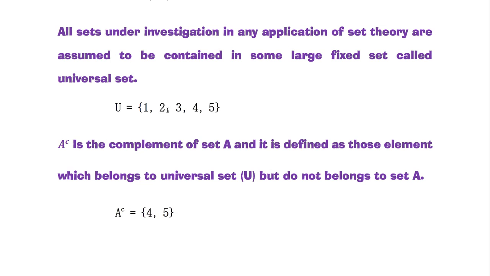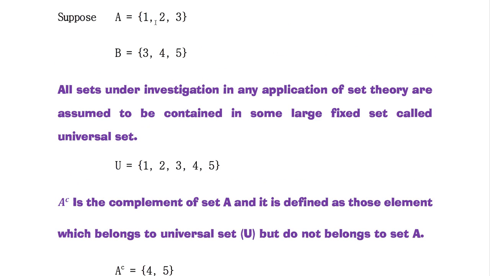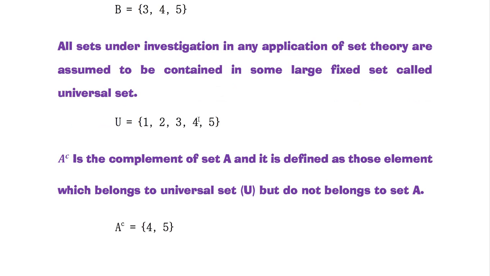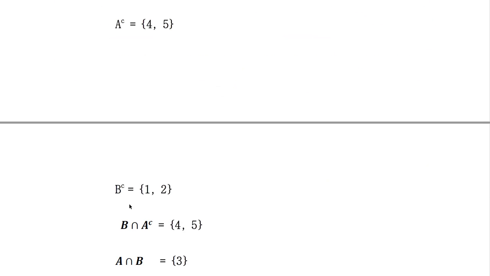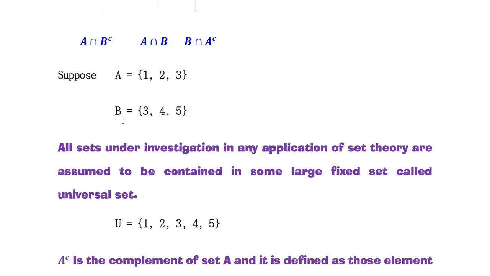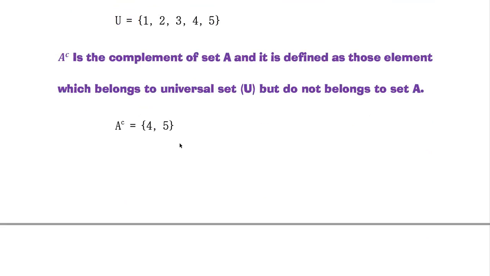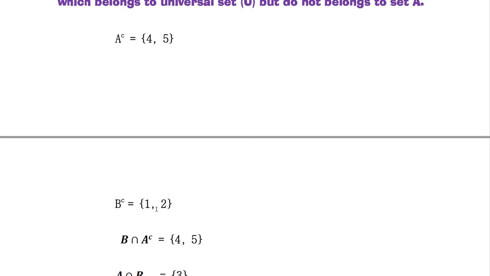This is the universal set. We subtract the A set elements 1, 2, 3, so we have two elements, 4 and 5, for A complement. What is B complement? B has elements 3, 4, 5, so B complement is 1, 2.